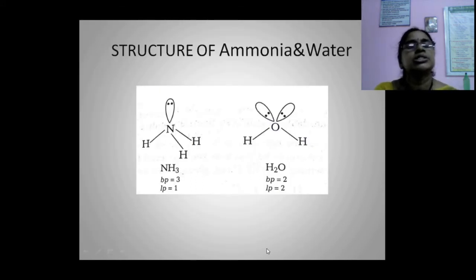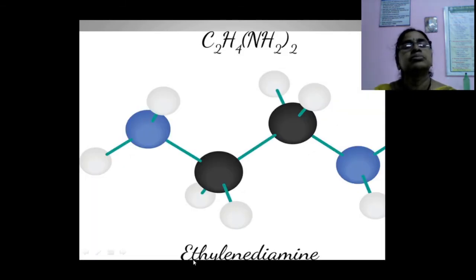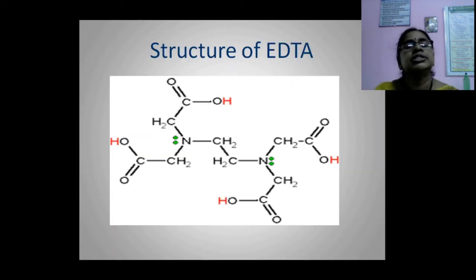Next one, this is the structure of ammonia. This belongs to monodentate. This is ethylene diamine. This is the structure of EDTA, hexadentate.